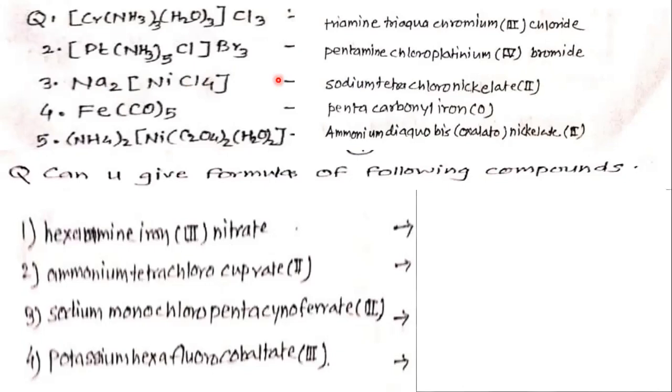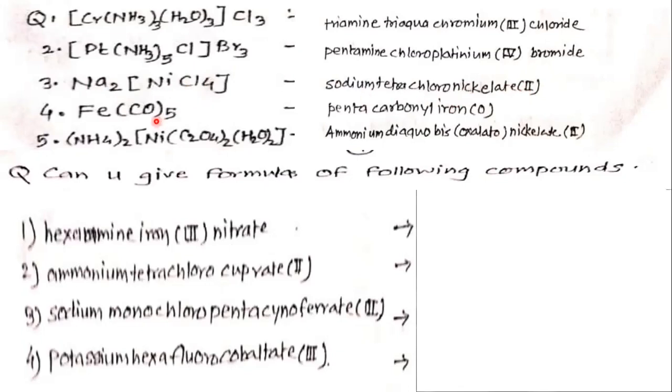While writing the name of an anionic complex, we write tetrachloronickel, and the suffix ate should be attached. So tetrachloronickelate, oxidation number 2.